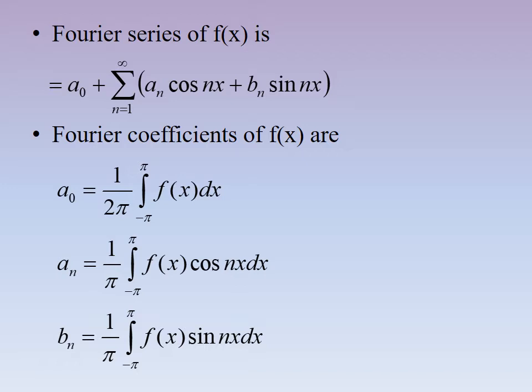So a naught is equal to 1 by 2 pi integral from minus pi to pi f of x dx. And a n is equal to 1 by pi integral from minus pi to pi f of x cos nx dx. And b n is equal to 1 by pi integral from minus pi to pi f of x sin nx dx.